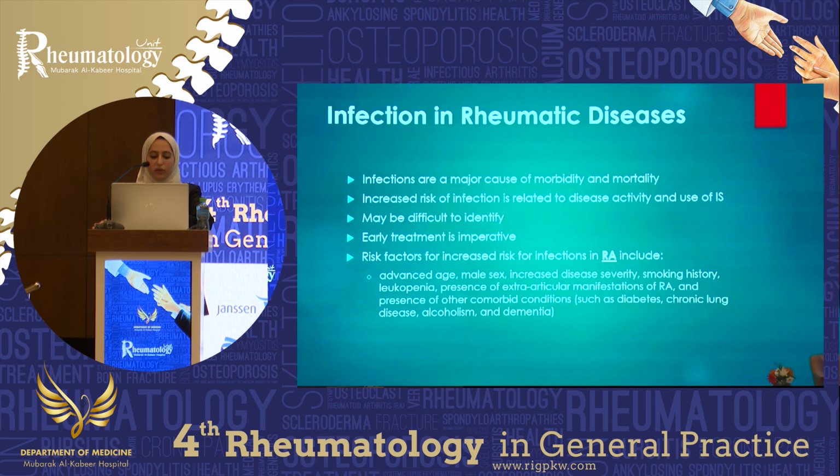Risk factors for increased risk of infections in RA include advanced age, being male, increased disease severity, smoking history, having leukopenia, whether primary or drug-induced, presence of extra-articular manifestations of RA, like having an ILD, and the presence of other comorbid conditions, such as having diabetes or chronic lung disease, being an alcoholic, or having dementia.